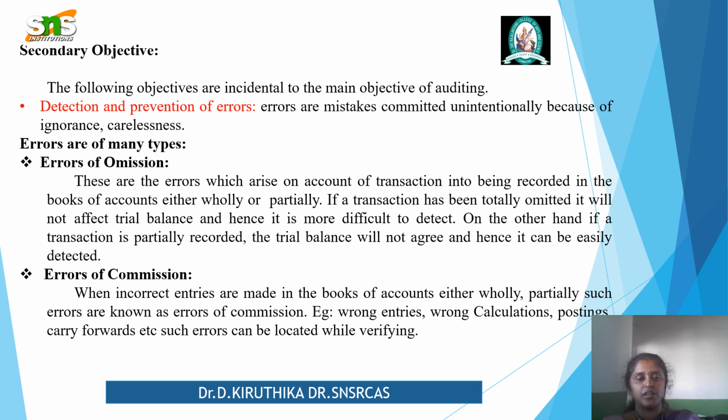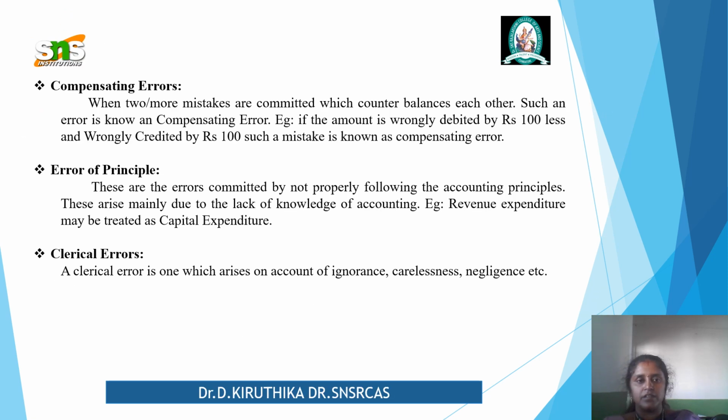And the next one is the error of commission. When incorrect entries are made in the books of account, either wholly or partially, such errors are known as errors of commission. For example, wrong entries, wrong calculations, postings, carry forwards, etc. Such errors can be located by verification, and they can also be compensated in the future. And the next one is compensating errors. When two or more mistakes are committed which counterbalance each other. For example, if an amount is wrongly debited by 100 less and wrongly credited by rupees 100, such mistakes compensate one another. That is compensating errors.